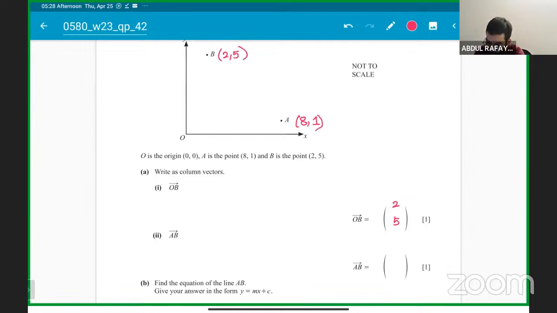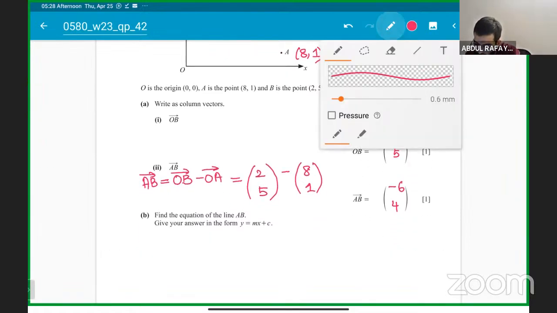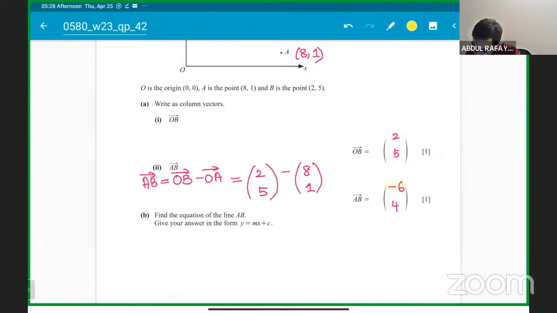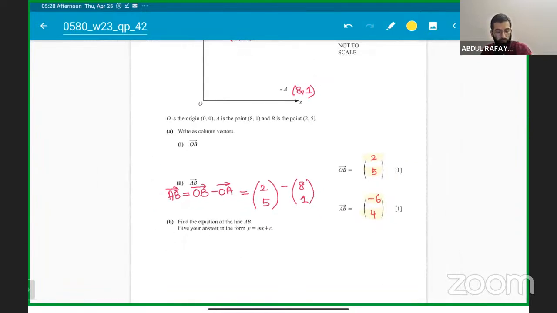But AB अगर find करना है, so AB vector will be OB vector minus the OA vector. So आपको ये solve करके show करना पड़ेगा. It will be 2, 5 minus the OA vector, that is 8 and 1. So it will be negative 6 and 5 minus 1 is 4. Everyone getting it, guys? Clear? That's how we will get the AB vector, minus 6, 4, and OB vector is 2, 5. Is everyone getting it clear with me? Following, guys? Understood?